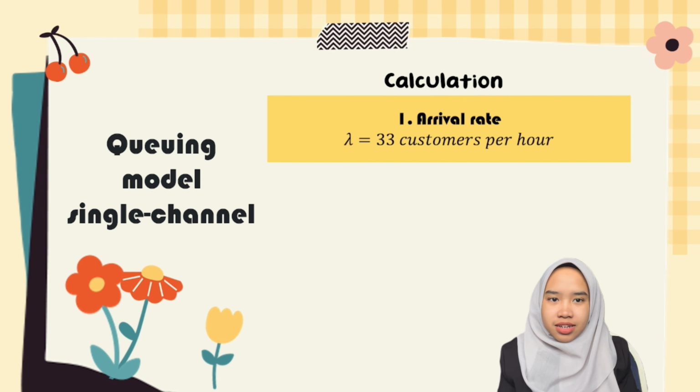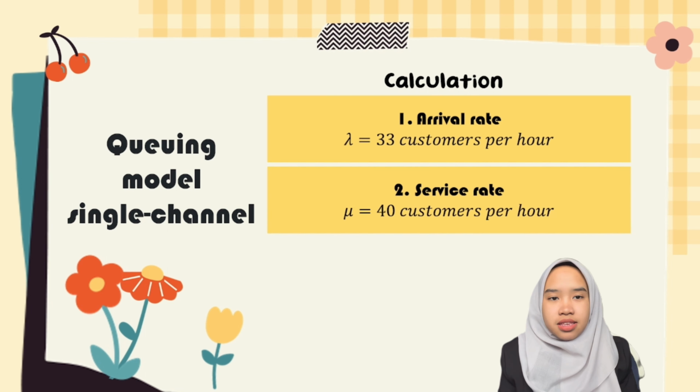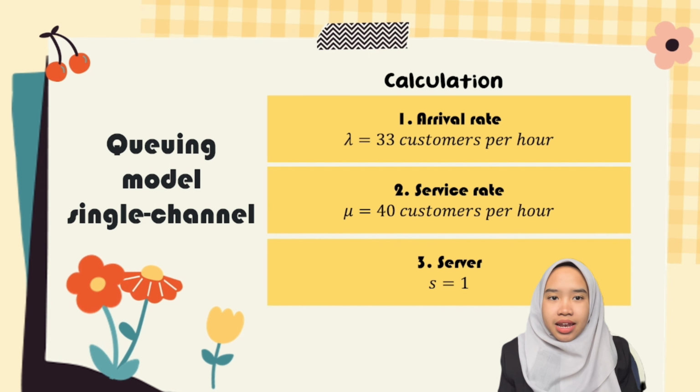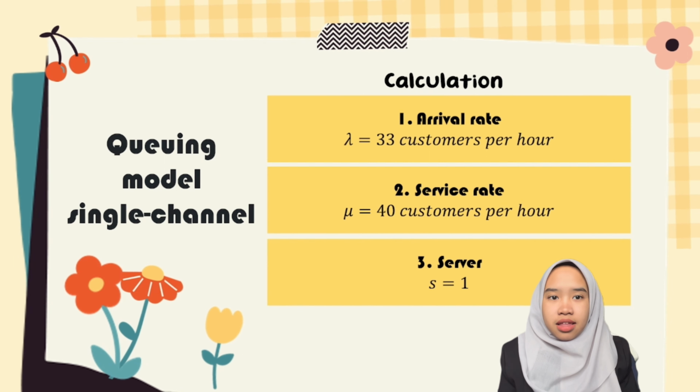The first information is arrival rate, which is lambda equals 33 customers per hour. The second one is service rate, which is mu equals 40 customers per hour. And the last information is the number of servers, which is S equals 1.